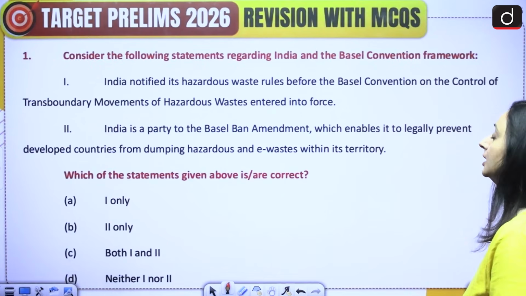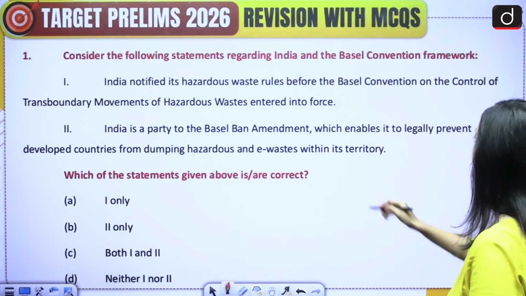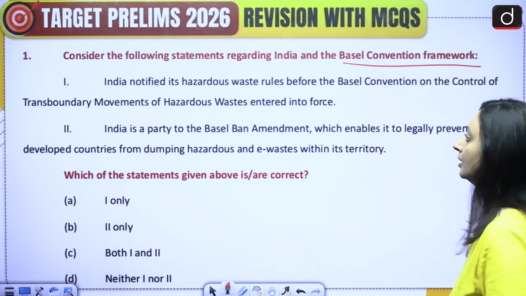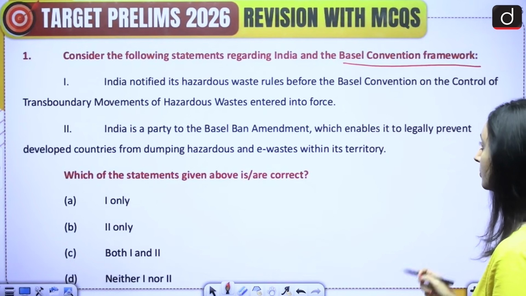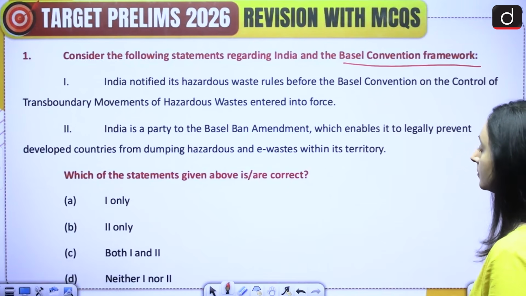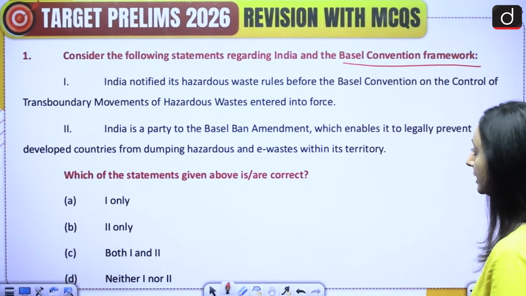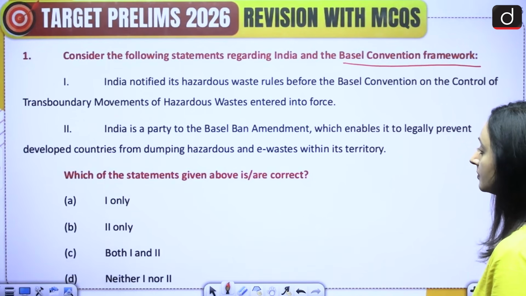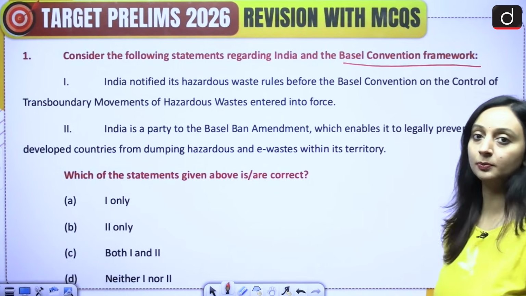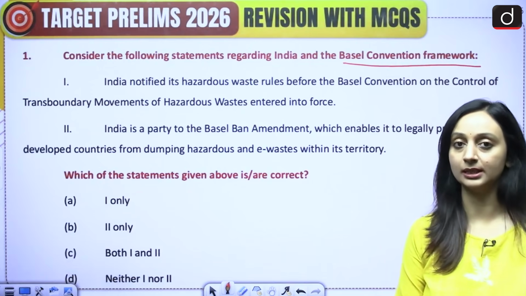Question number 1. Consider the following statements regarding India and the Basel Convention framework. 1. India notified its hazardous waste rules before the Basel Convention on the control of transboundary movements of the hazardous wastes entered into force. 2. India is a party to the Basel Ban Amendment, which enables it to legally prevent developed countries from dumping hazardous and e-wastes within its territory. Which of the statements given above is or are correct? A, 1 only, B, 2 only, C, both 1 and 2, or D, neither 1 nor 2. So please take 10 seconds, attempt this question, and then we will discuss the answer.